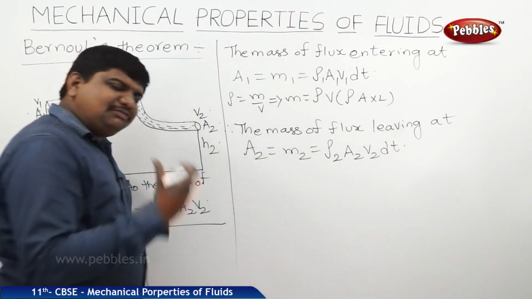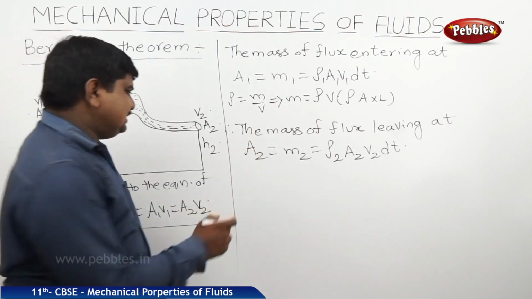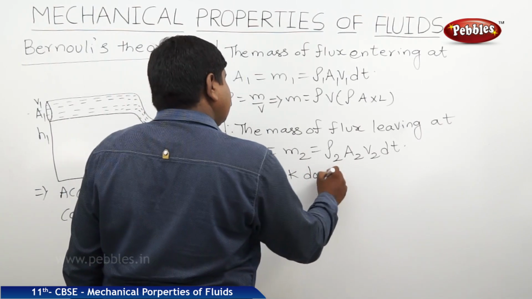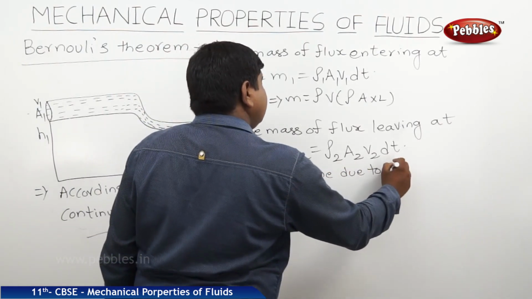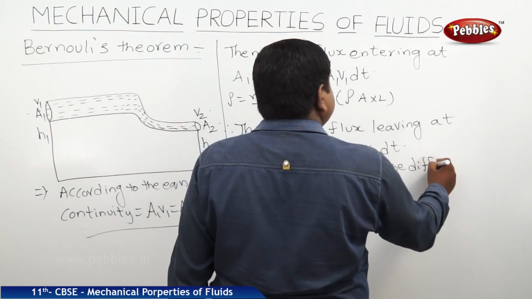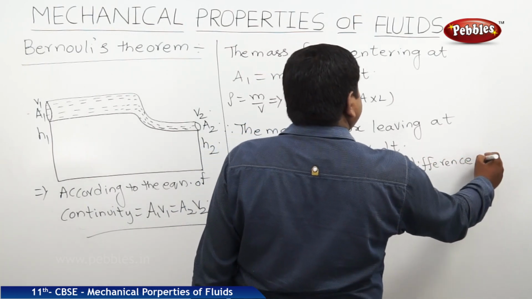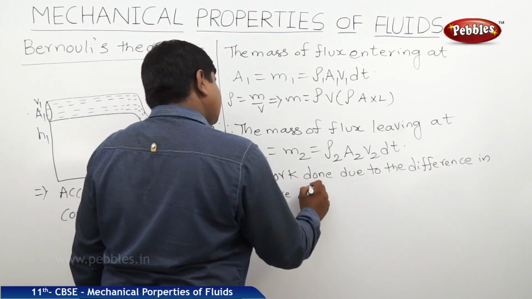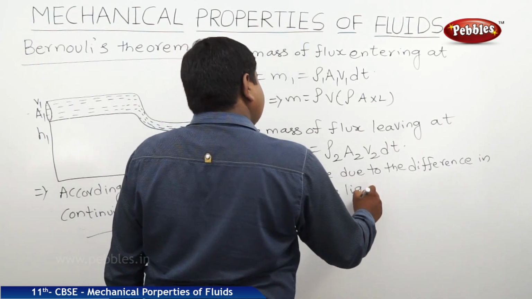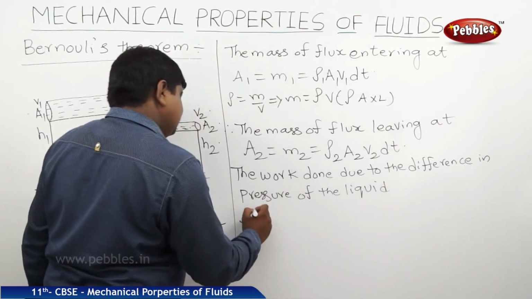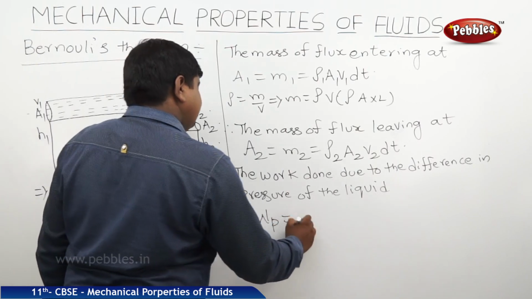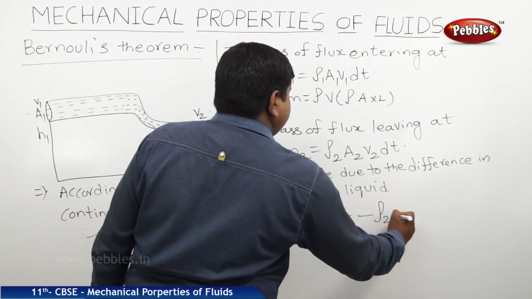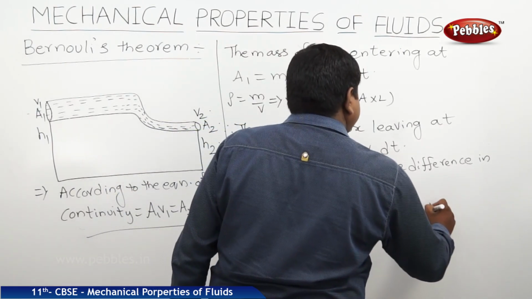So the work done due to the difference in pressure of the liquid is equal to rho 1 A1 V1 dt minus rho 2 A2 V2 dt.